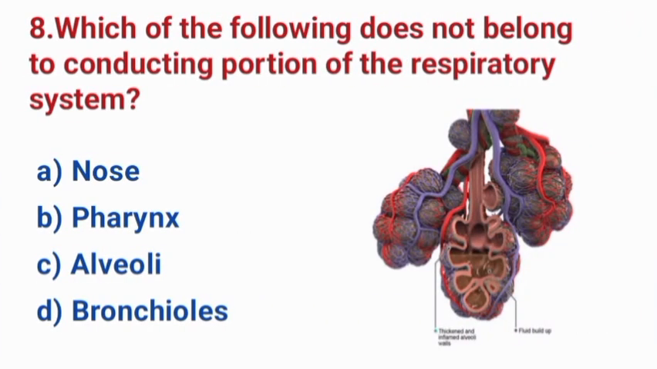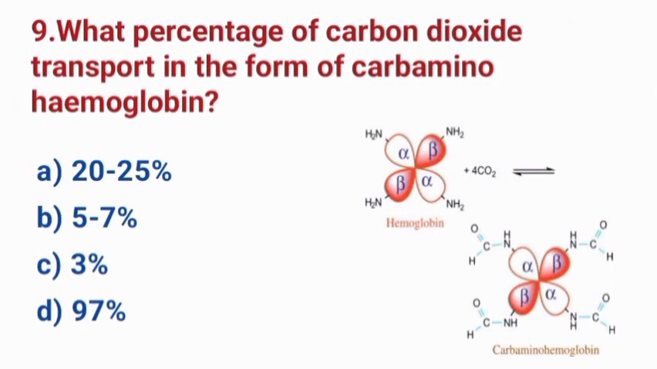Question number 8. Which of the following does not belong to the conducting portion of the respiratory system? A. Nose. B. Pharynx. C. Alveoli. D. Bronchioles. The correct answer is option C. Alveoli.